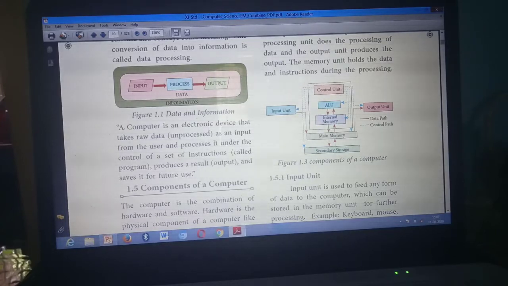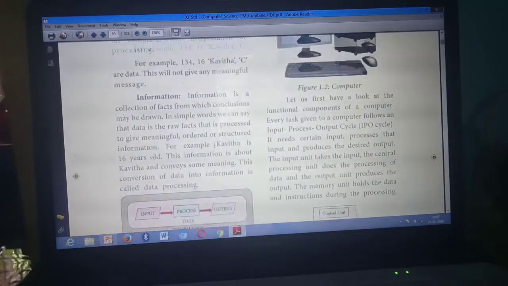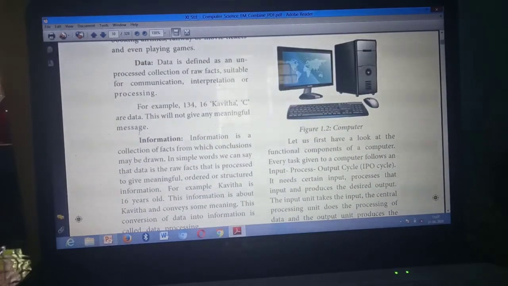Then second question. Distinguish between data and information. Same page. This one. If they ask for differentiate, distinguish between, compare, if they ask like this, you need to draw the tabular column. Put differentiate between. Here what is the question? Data and information. That means make a tabular column. First you put data. Next tabular column heading you need to put information. Okay. So first you mark, then I'll tell.